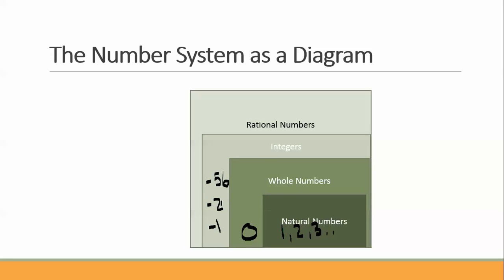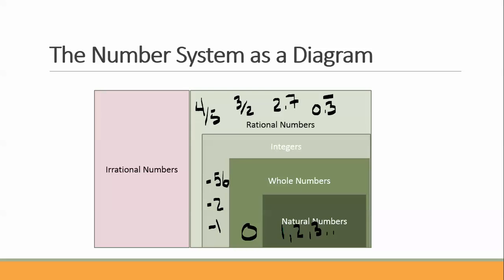Then we have our rational numbers. So rational numbers include integers, include whole numbers, include natural numbers, and then we also add our fractions. So 4/5, 3/2, 2.7, because remember we can write the 7 as 7/10, so that is a rational number. And it includes repeating decimals, so 0.3 repeating. Those are all rational numbers.